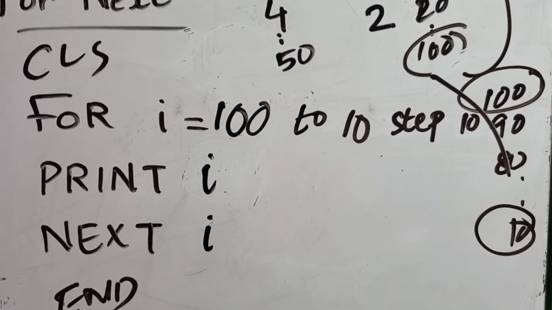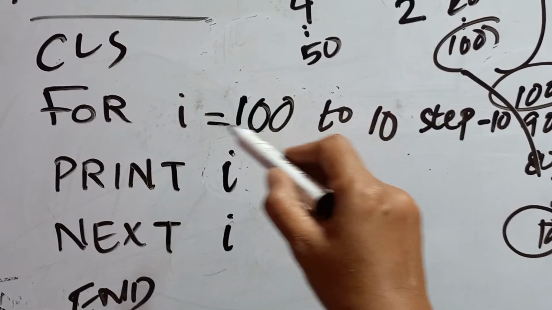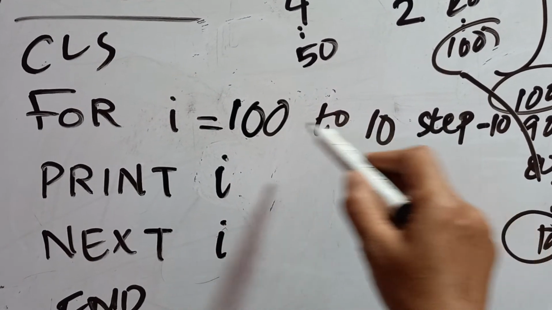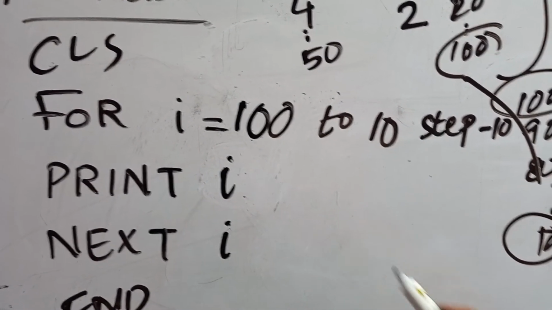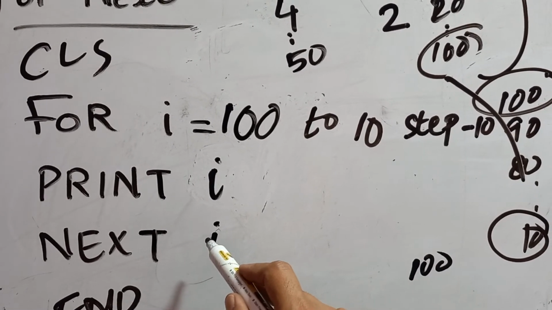If you want to come down, it means you have to put the negative symbol here. So what will happen when I becomes 100? Actually it is in this range, coming down I will be printing. What is the value of I actually? It is 100. Then here next to I means the next value of I.